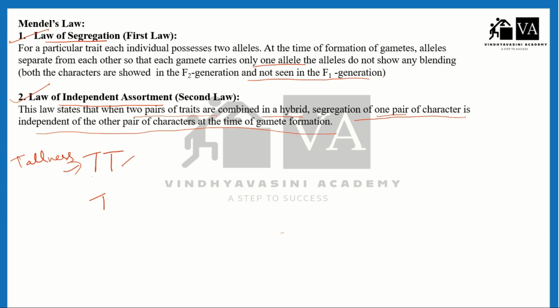Right? So the law of independent assortment states that one pair of characters is independent of the other pair of characters at the time of gamete formation. The segregation will be independent of each other. So these were the two laws given by Mendel.